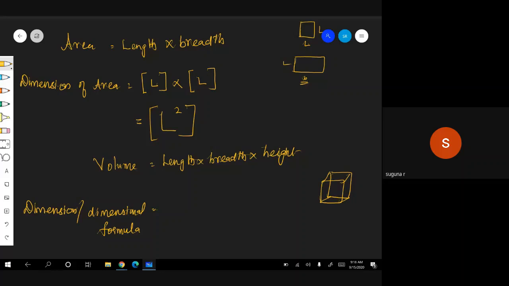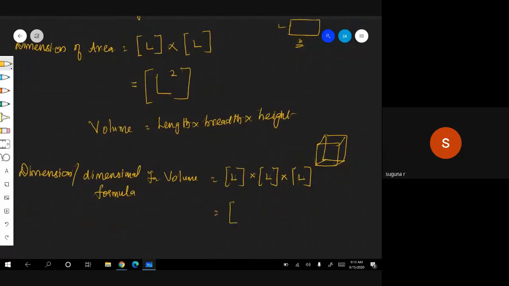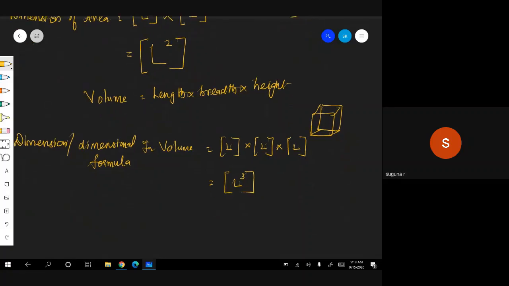For volume, that is equal to L for length, breadth once again L, height once again L. Everything comes under the same physical quantity. Therefore, you can say it is L cube. Okay, right.